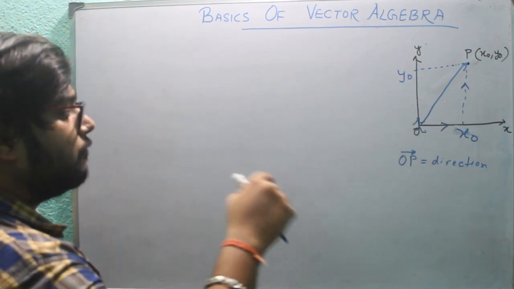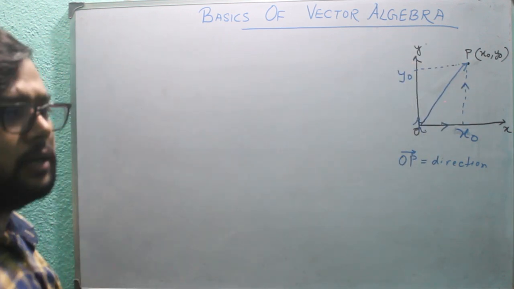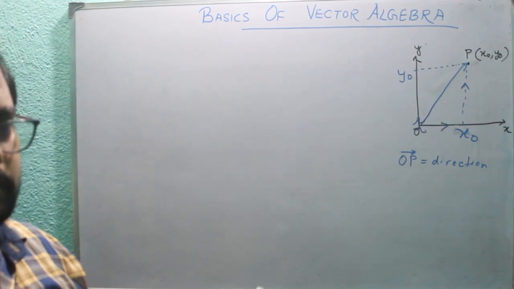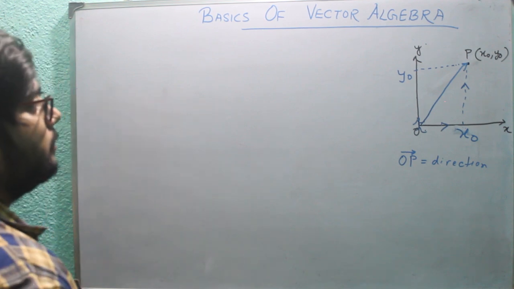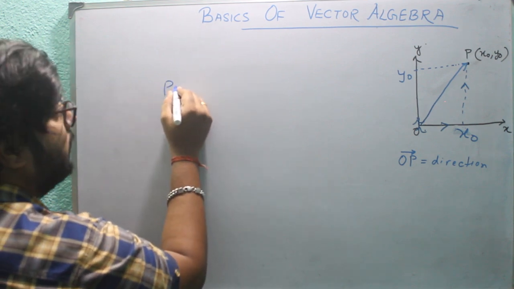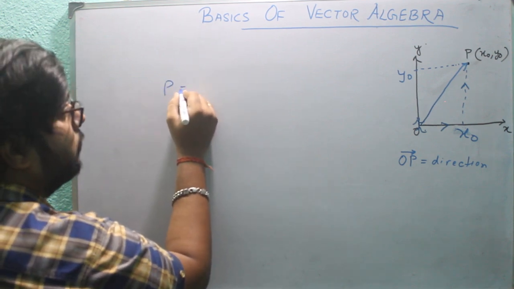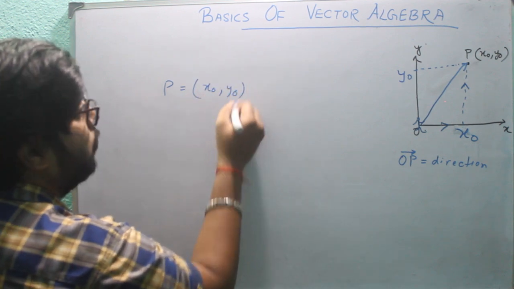In fact, if you want to write this in the Cartesian coordinate system, which we have learned in our secondary, higher secondary or higher classes, we will represent this as point P equals x naught, y naught.